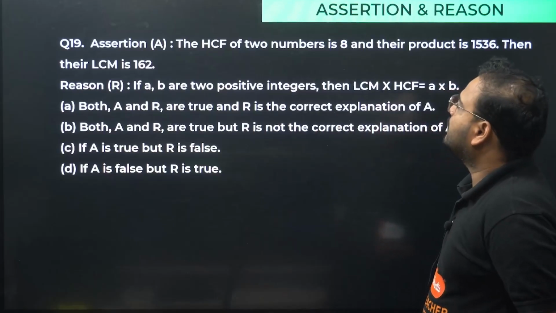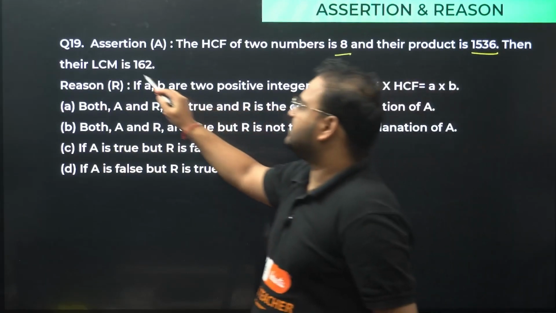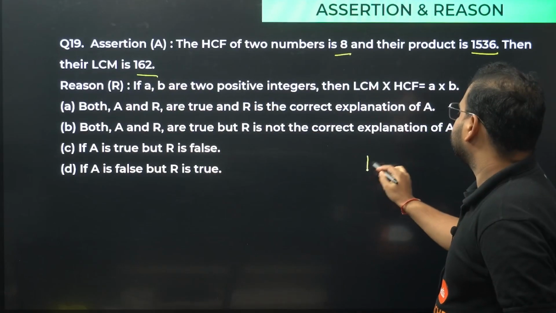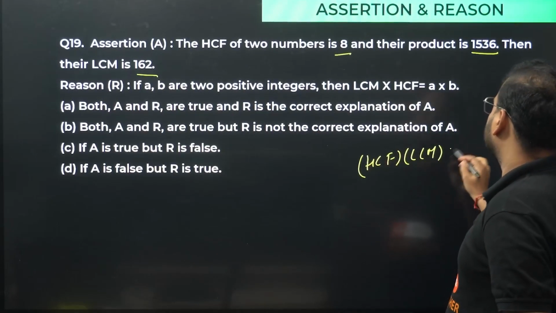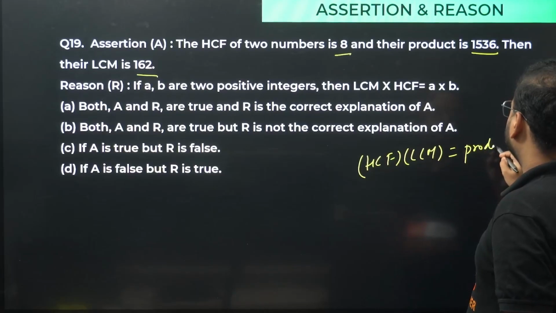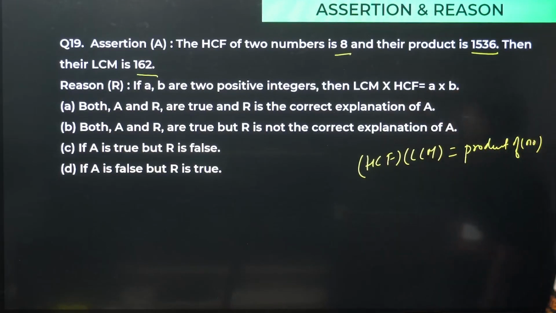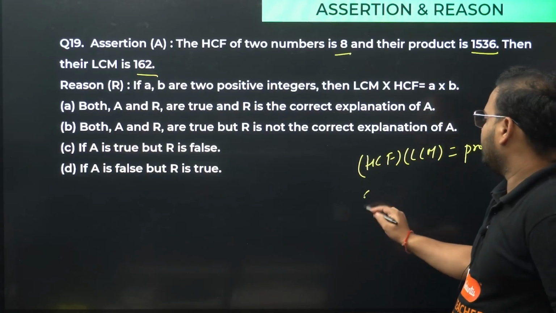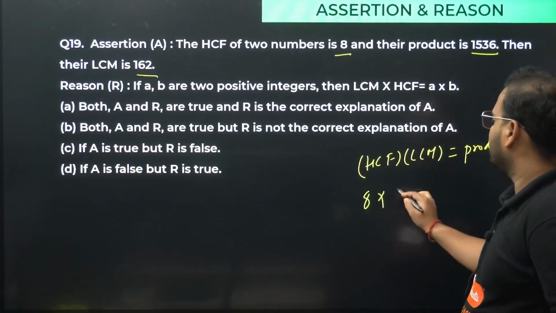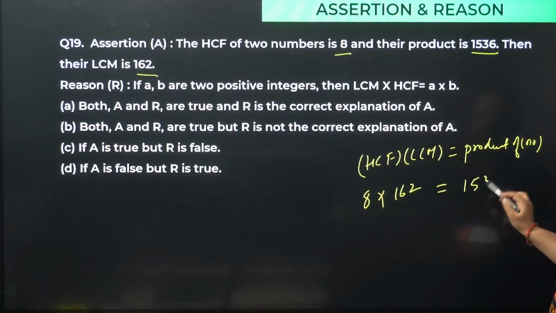HCF of two numbers is 8 and their product is 1536. The LCM is 162. Let's check. We have the property: HCF into LCM is equal to the product of the numbers. That's the formula. But we have HCF and LCM, 8 into 162, and this should be equal to what? 1536.